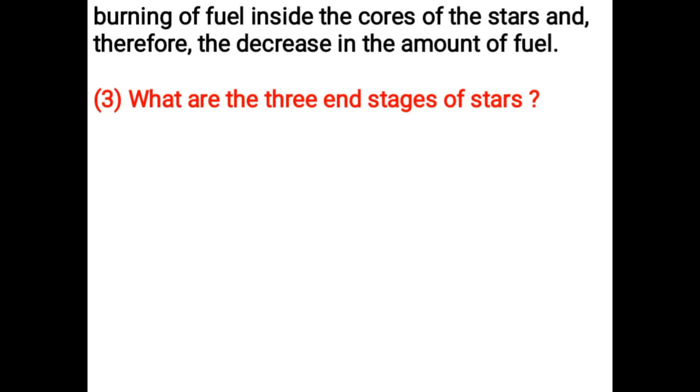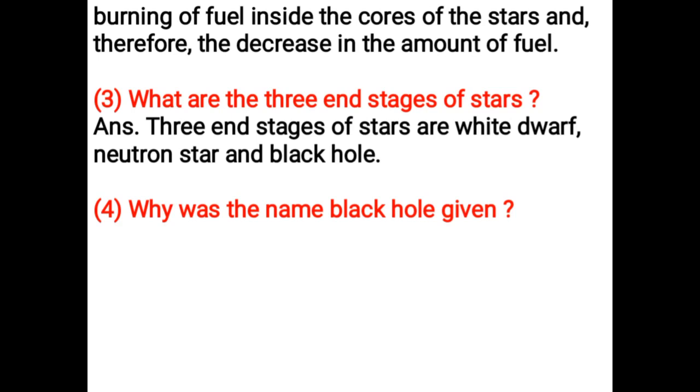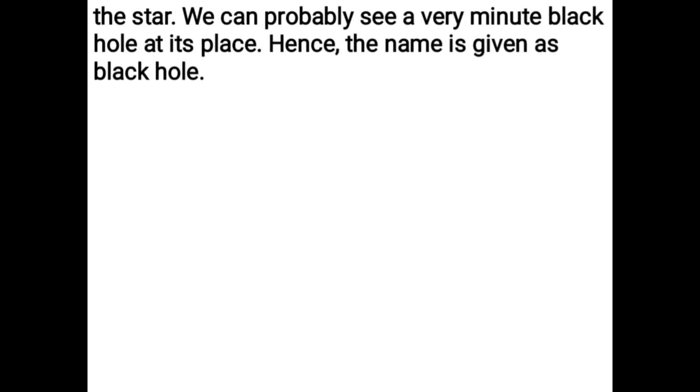What are the three end stages of stars? Three end stages of stars are white dwarf, neutron star and black hole. Why was the name black hole given? When a star having initial mass larger than 25 times the mass of the sun reaches its end stage, its gravitational force and density increase exponentially. All nearby objects get attracted towards the star and nothing can come out of it, not even light. All incident light is absorbed by the star. We can probably see a very minute black hole at its place. Hence, the name is given as black hole.